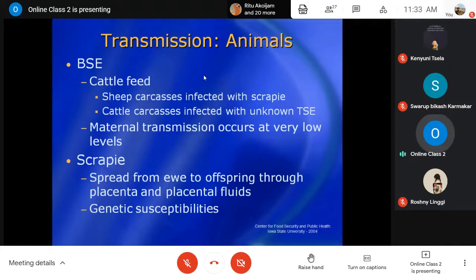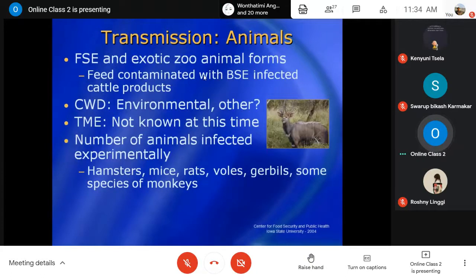Another possibility is maternal transmission at very low levels, from mother to offspring. The possibility is there, but at a very low level. In the case of scrapie, it mainly spreads from the mother ewe to the offspring through placenta and placental fluid. Here also some genetic susceptibilities are there for transmission of this disease to healthy sheep.